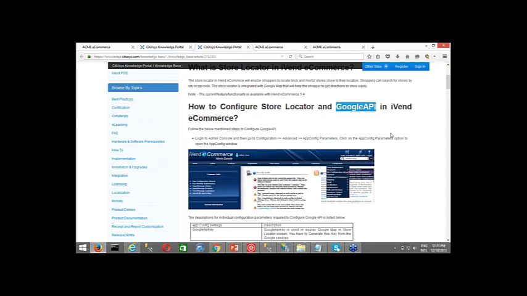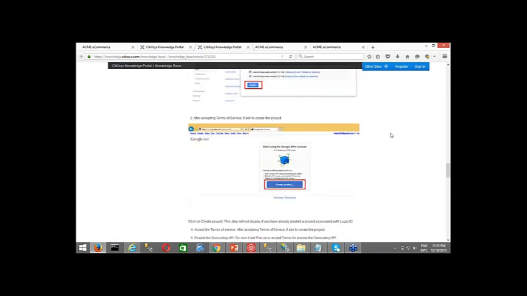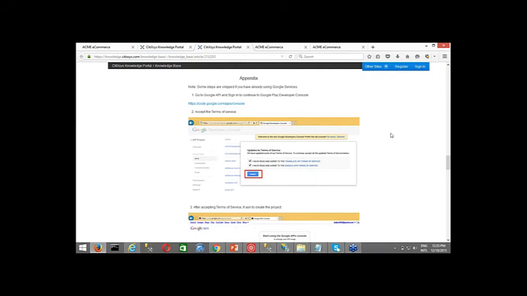And how do you get a Google API? There's an appendix wherein it is written how you get your Google API. Okay, so these are the steps that you need to follow. If you already have one, you just need to configure it.